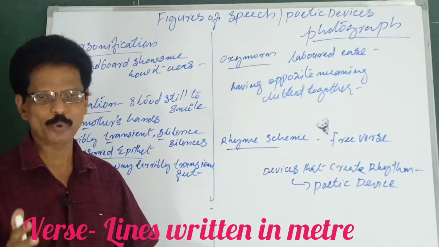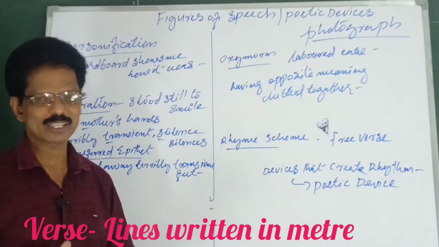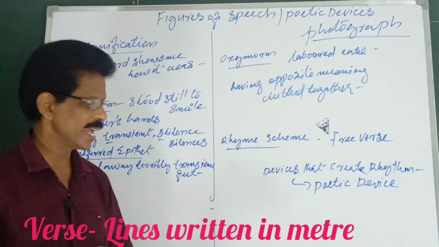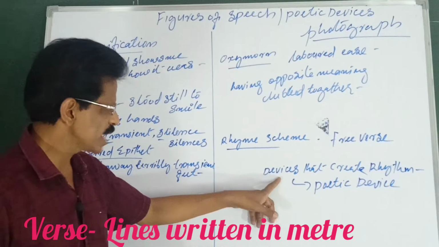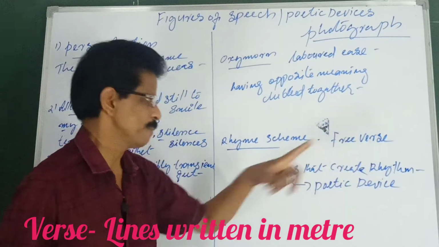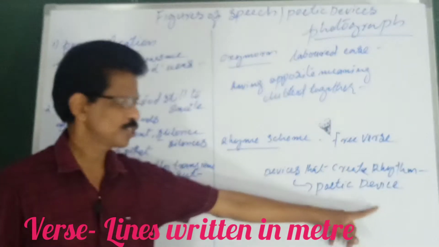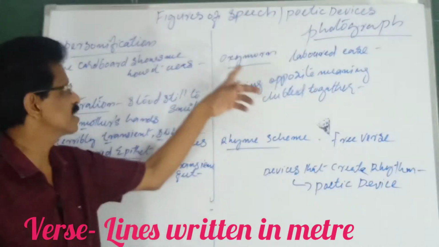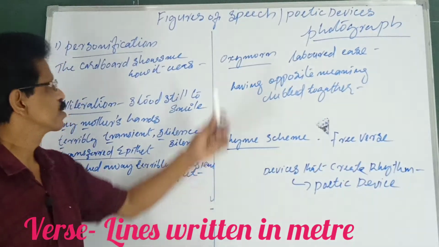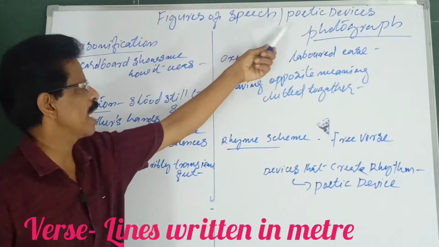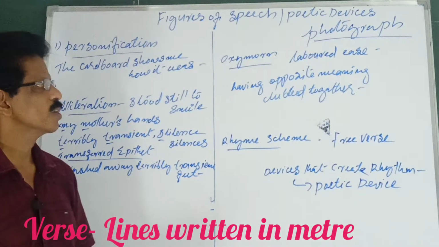Verse means the lines of a poem, scanning the meter of a verse, that means finding out the structure of it. All these things will create rhythm and rhyme. So the devices that create a rhythm to a poetic line are called poetic devices, whereas figures of speech explain some figurative meaning. So these are the figures of speech and poetic devices used in the poem Photograph.